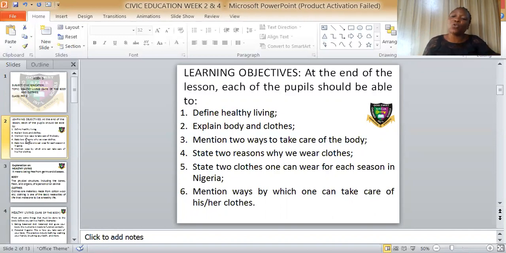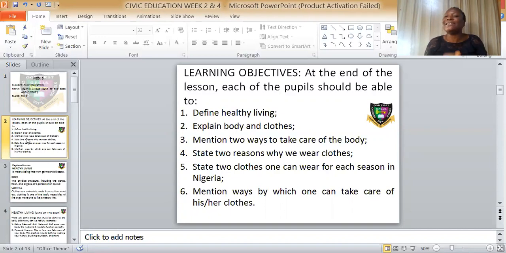We have 2 types of values: positive values and negative values. Examples of positive values are love, kindness, gratitude, obedience, respect, honesty, and so on.